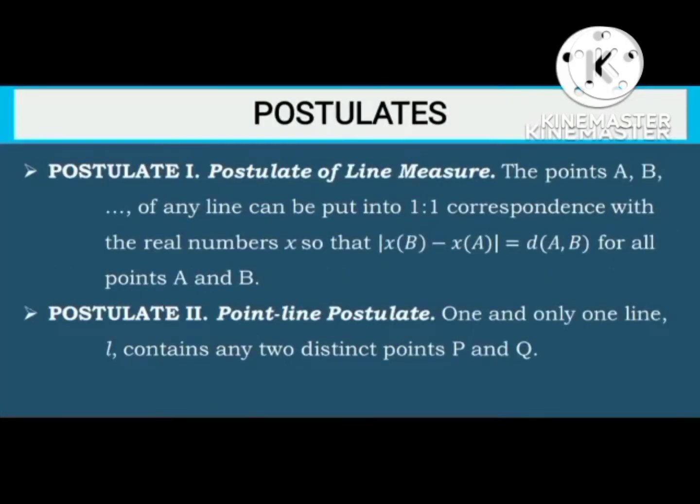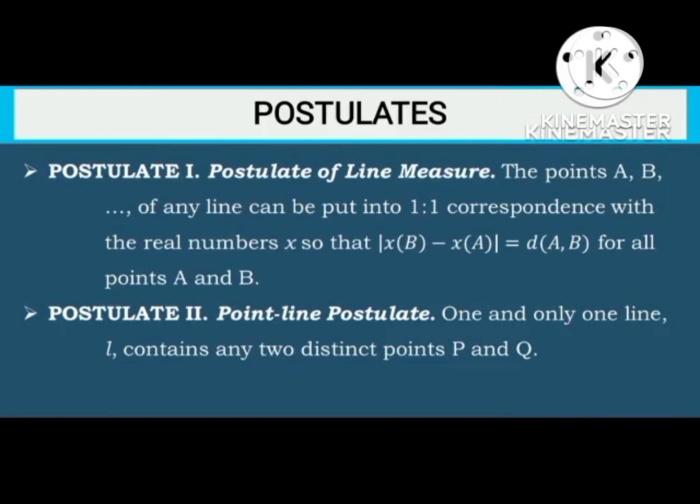Now we're going to discuss his four postulates. We notice these all depend on really knowing what the properties of the real numbers are. The first postulate is the postulate of line measure.